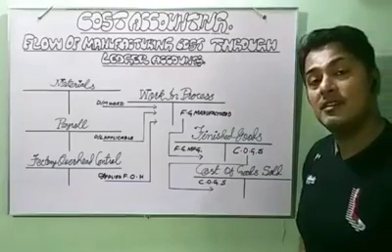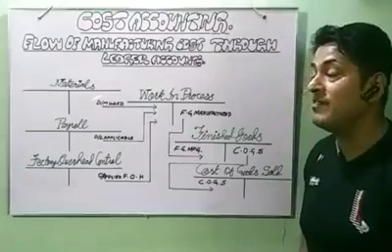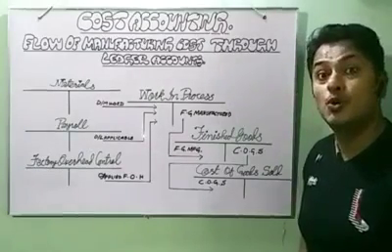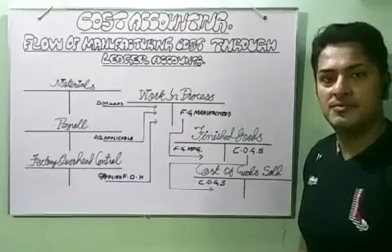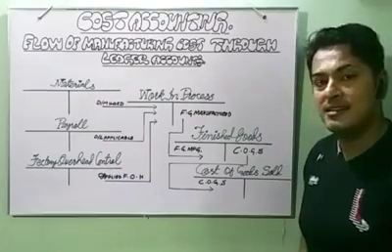In the next lecture, we will continue this example through amounts, through a problem, so that you can understand it completely.